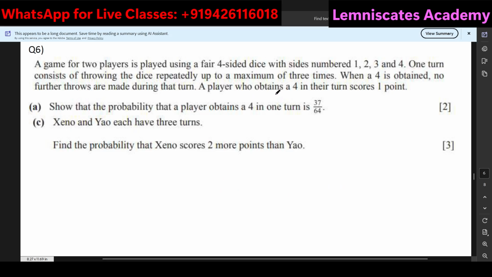A player who obtains a 4 in their turn scores 1 point. So if they are able to score a 4 in any of these 3 attempts, for that turn, they will be scoring a point. So now, the way that I'm reading the question and explaining it to myself, this is exactly what you are going to do when you read the question.